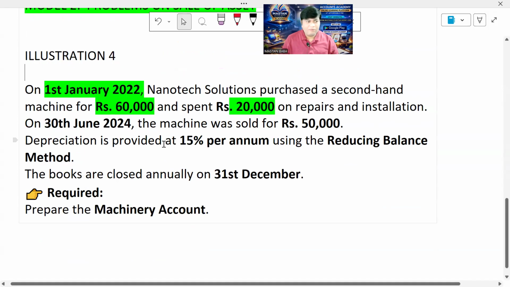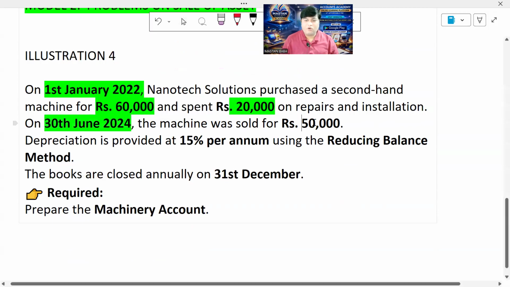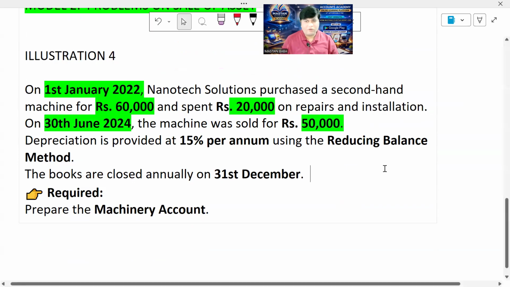And what is said on 30th June 2024? On 30th June 2024, the machine was sold for 50,000. So the machine has been sold on 30th June 2024 for 50,000. So there is a sale of an asset in the question.